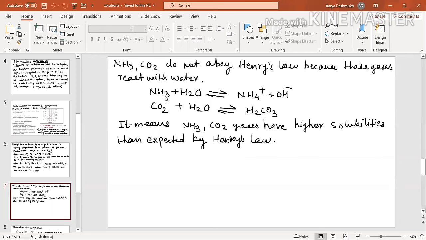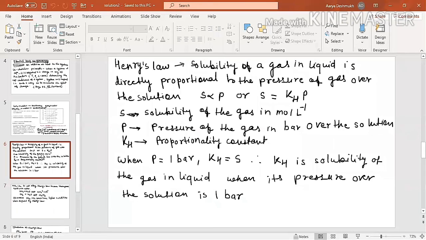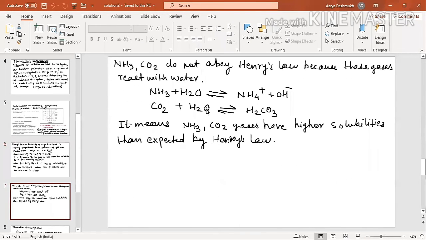म्हणजे अमोनिया जर तुम्ही वॉटर मध्ये डिझॉल्व केला तर it will dissociate as NH4 plus and OH minus आणि अमोनियम हायड्रॉक्साईड इकडे तयार होतं. कार्बन डायऑक्साईड प्लस वॉटर it forms carbonic acid. This is carbonic acid, H2CO3. So it means NH3 and CO2, they have higher solubilities than expected by Henry's law. म्हणजे Henry's law चं म्हणणं काय आहे की gases should remain in dissolved state. They should not react with one another. If they react this way, it won't be called as a solution.